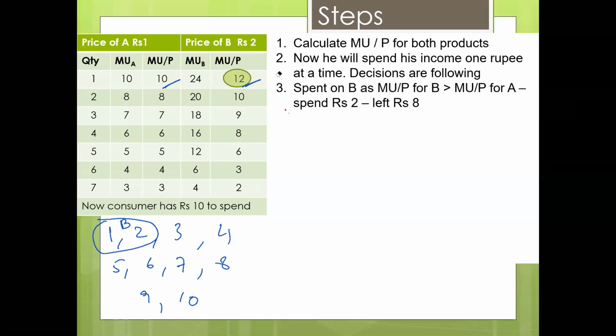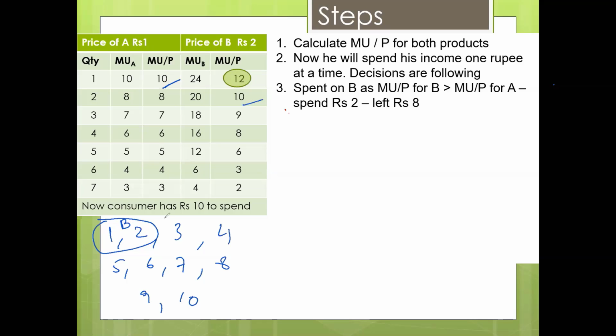And now he will have to spend the next rupee. So he will compare this 10 with this 10. Why this 10? Because this is already purchased, it is in his shopping trolley. So he'll compare this one with this one. Since they are equal, logically there are two reasons he will select A: A is cheaper, plus it will create a variety.